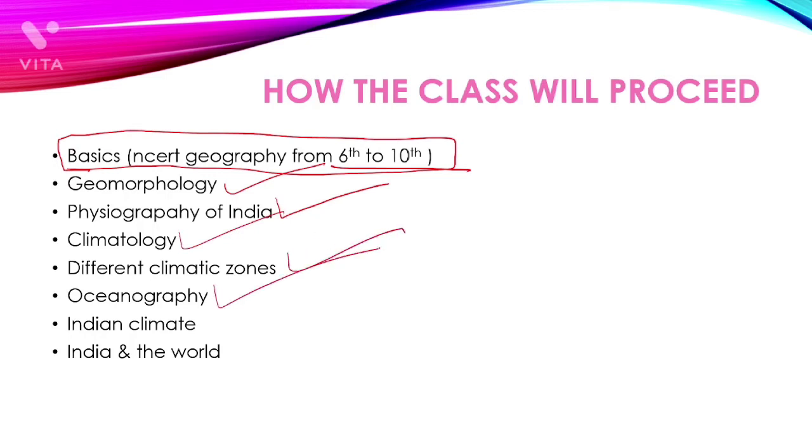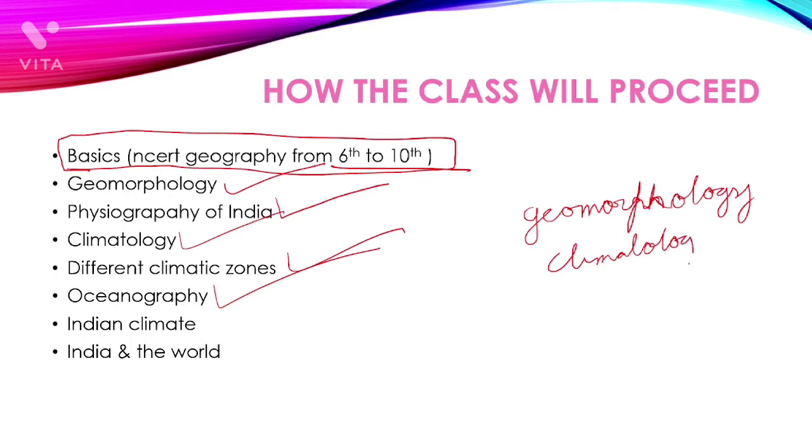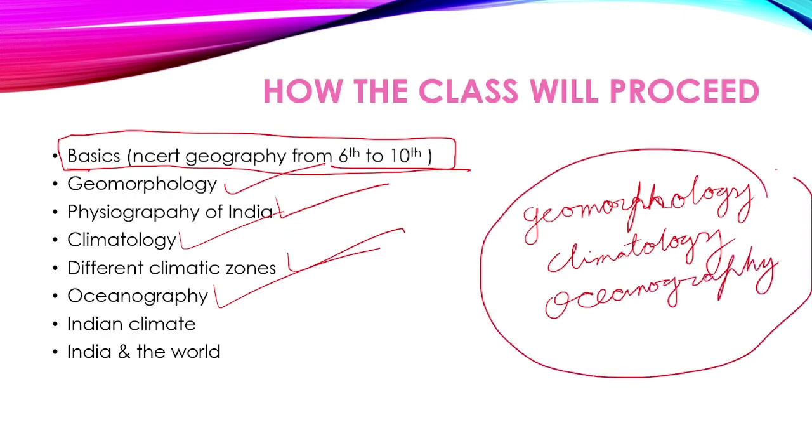Then oceanography. See, basically when it comes to UPSC, geography is a combination of three: geomorphology, climatology, and then oceanography. So physical geography is a combination of these things. Geomorphology would be discussed, similarly climatology will be discussed, and similarly oceanography will be discussed.